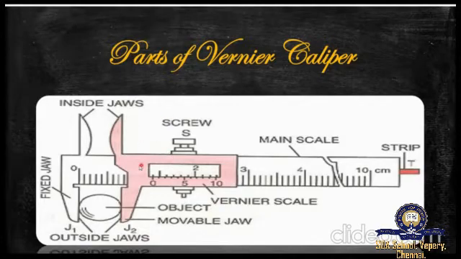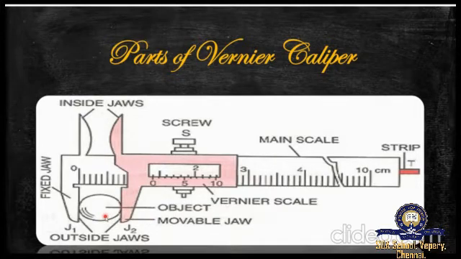The vernier caliper consists of a thin, long steel scale graduated in centimeter and millimeter called the main scale. Yes, this is the main scale. It has been graduated in centimeter and also in millimeter. And to the left hand of the main scale, an upper and lower jaw are fixed perpendicular to the bar. Yes, these jaws, the inside jaws and outside jaws, the one side has been fixed and the other jaw has been made to move. So it is termed as movable jaws.